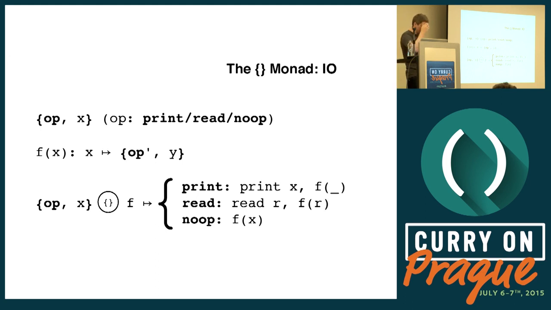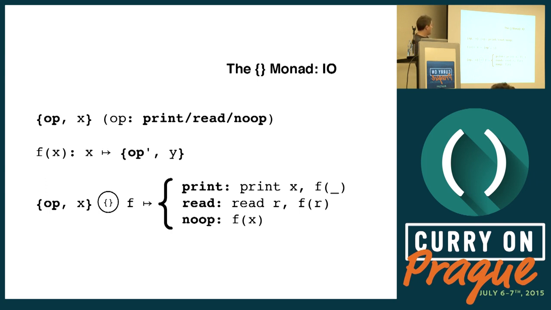Finally, how do we do I/O with just pure functions and pure values? So in this case, our context is going to be an I/O operation that's added to the simple value x, and that operation is going to be one of print, read, or no-op. There has to be a no-op because there are rules as to which compositions are legal or not, but we don't care about that for the moment.